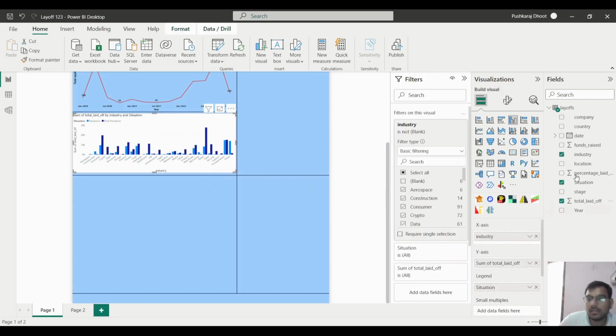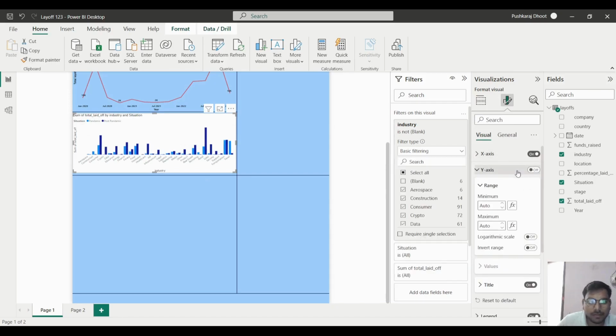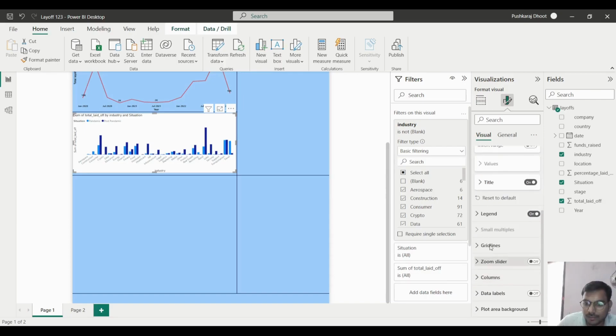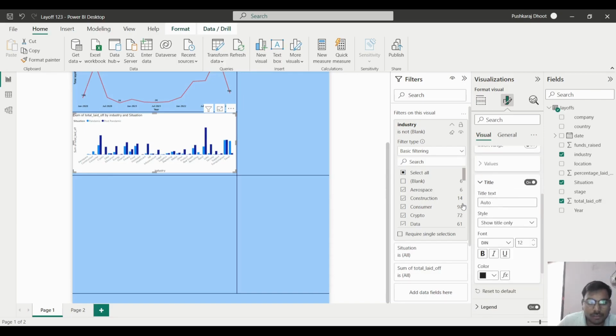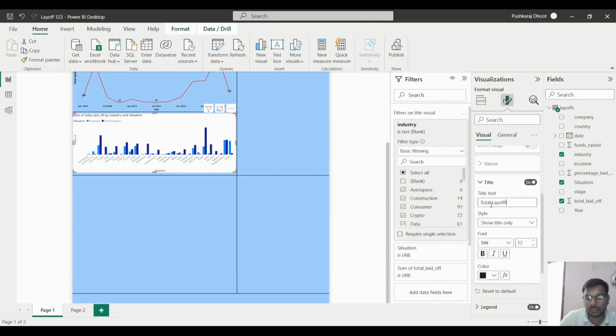Now we will give some colors and all these things here. We don't require the y-axis. Okay, in the title we will put layoff.